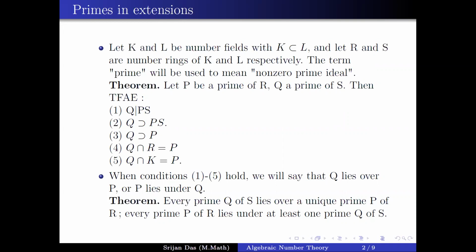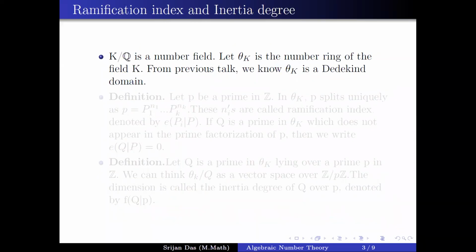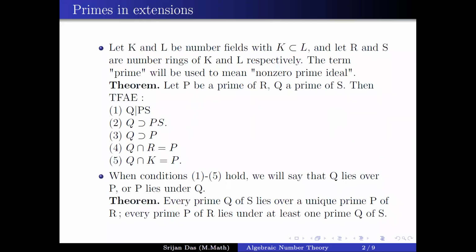For example, if you take Z and Z[i], 2 is prime in Z, but when you go to Z[i], it splits into 1 plus i and 1 minus i. Similarly, every prime of the form 4k plus 1 will split into two factors, but primes of the form 4k plus 3 stay prime. That's what we will see today: how primes split and what their powers are. When these equivalent statements hold, we say that Q lies over P.